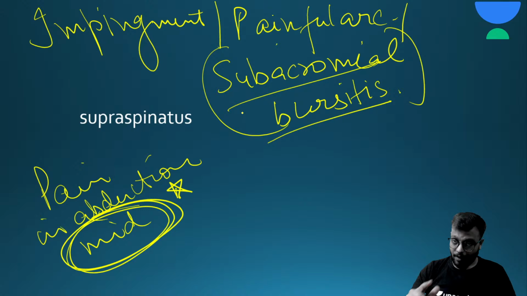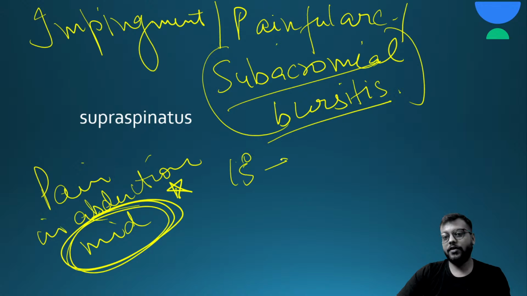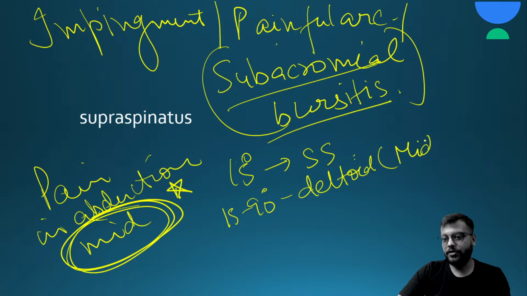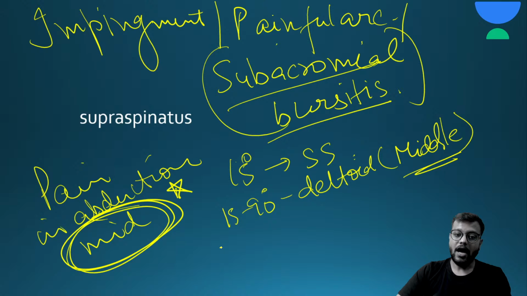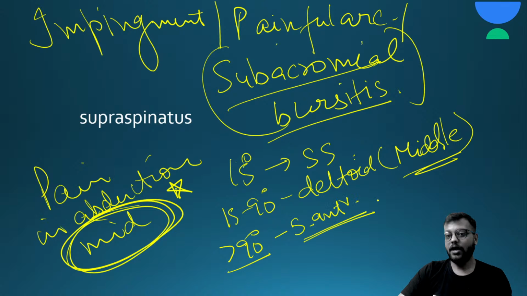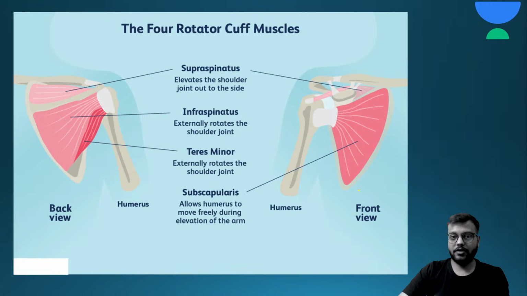अब abduction इसमें सबसे important होता है, because the first 15 degrees of the abduction is by the supraspinatus, 15 to 90 degrees is by the deltoid, and deltoid में भी कौन से, middle fibers, not the medial fibers, middle fibers. And more than 90 degrees or the overhead abduction is by the serratus anterior muscle. Okay, by the serratus anterior muscle. So remember this.